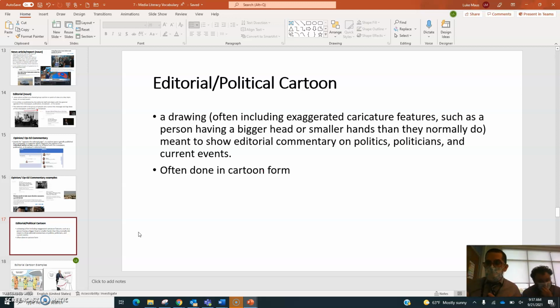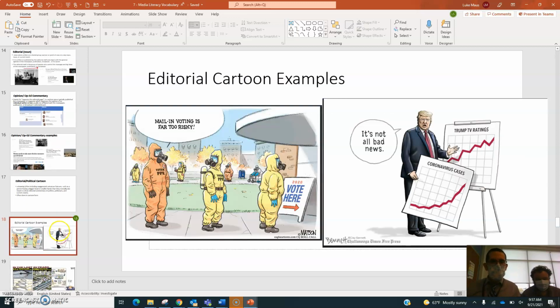So usually caricature features, such as a person having a bigger head or smaller hands than they normally do, and it's meant to show commentary on politics, politicians, and other current events. As we said, it's usually done in cartoon form. So here's a couple examples of editorial cartoons.